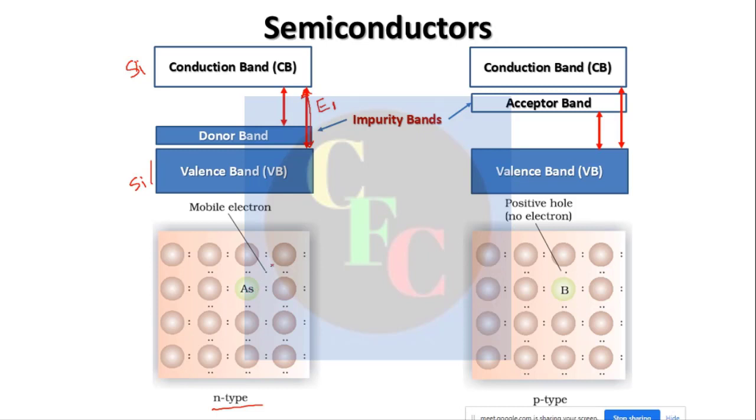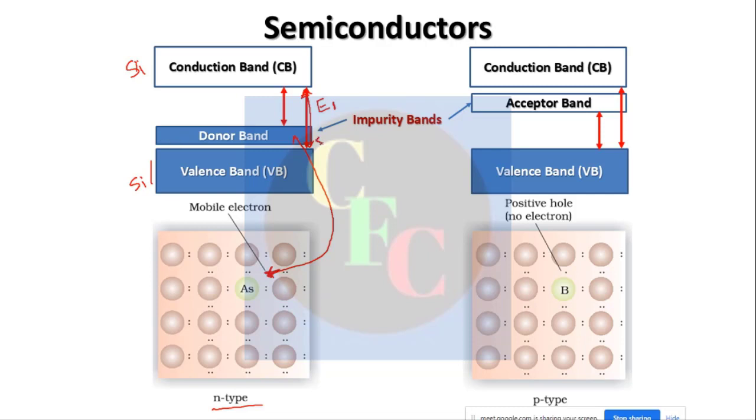There are few arsenic atoms compared to the number of silicon atoms. When you dope it, there are only a few arsenic atoms. Now these arsenic atoms have their own conduction bands and valence bands. Now these mobile electrons, as they are not bonded, will be of higher energy, so they will form a donor band here.